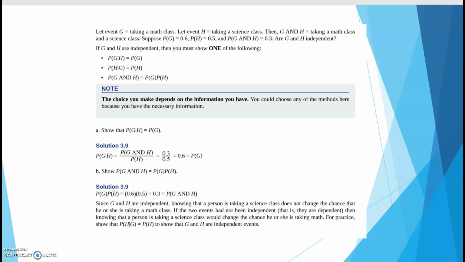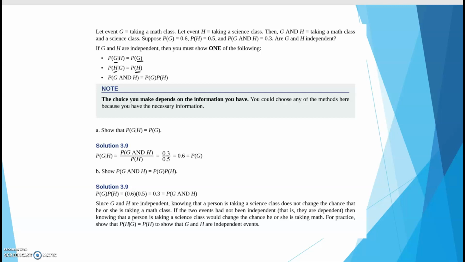Okay, now this is saying, how do we know if 2 things are independent or not? Well, what we can do is we can use conditional probability to see whether it is independent or not. So remember, when you have a given, that's conditional probability. So if the conditional probability comes out to the probability of the first event, then we say that these 2 things are independent from each other.